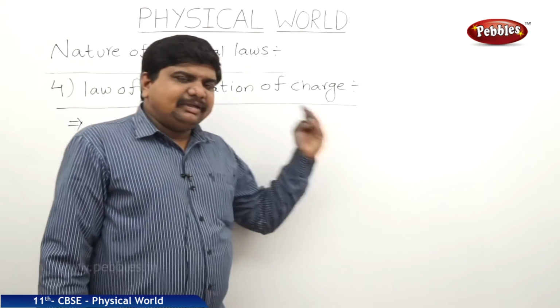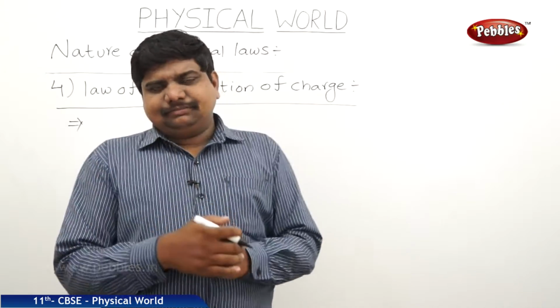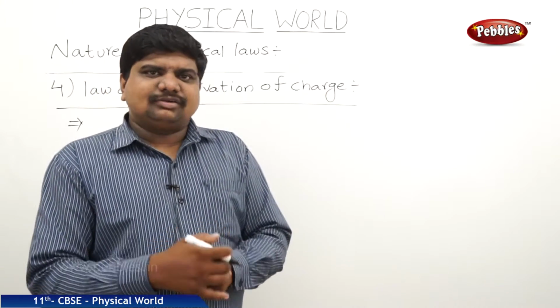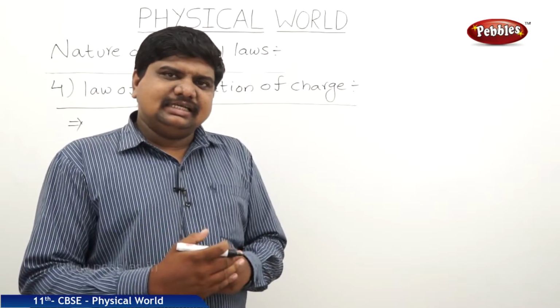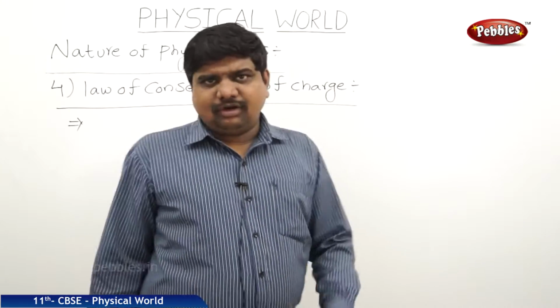The basic concept behind this is two materials are rubbed against each other. Let us suppose a glass rod is rubbed against a silk cloth, or a silk cloth rubbed on the glass rod like this.